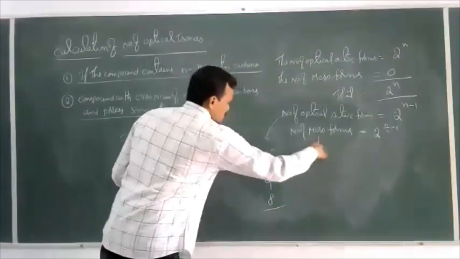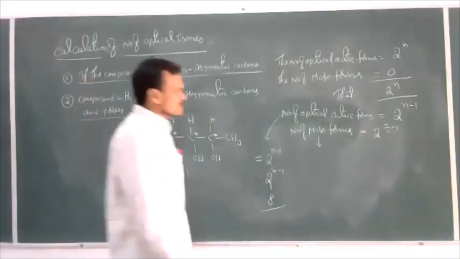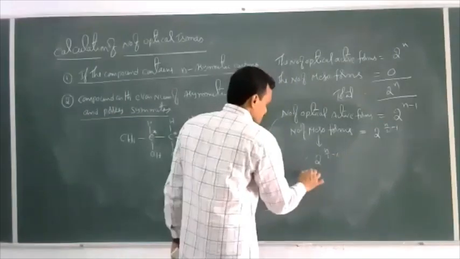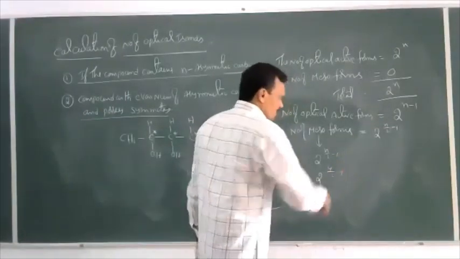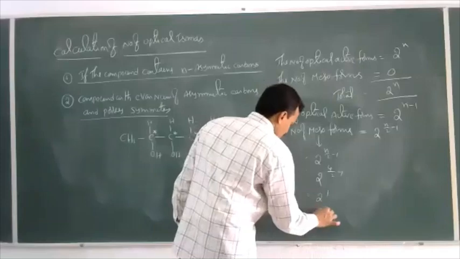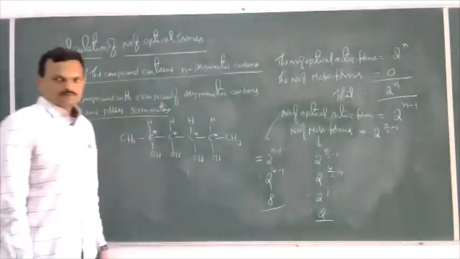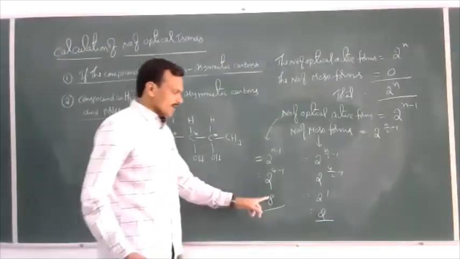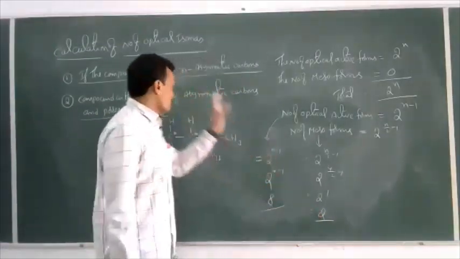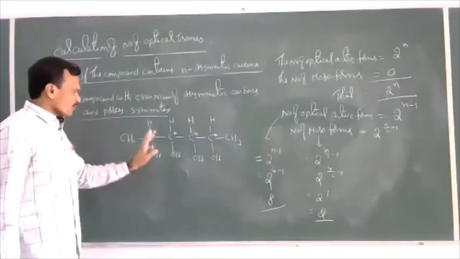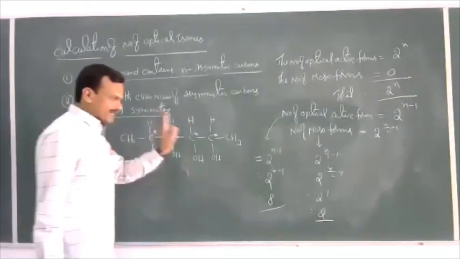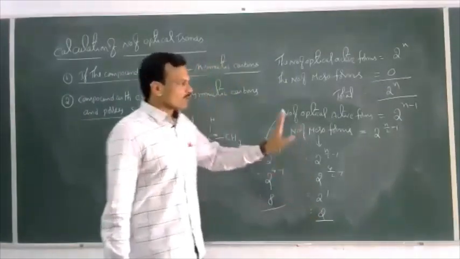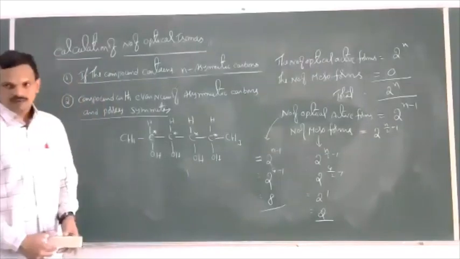Then the number of mesoforms is 2 power n by 2 minus 1, equal to 2 power 4 by 2 minus 1, 2 power 1, which is nothing but 2. Then total number of optical isomers is 8 plus 2, 10. So for a compound with 4 asymmetric carbon atoms, 8 are optically active forms and 2 are optically inactive forms. Total number of isomers possible is 8 plus 2, 10.